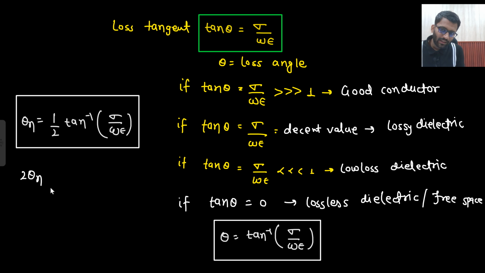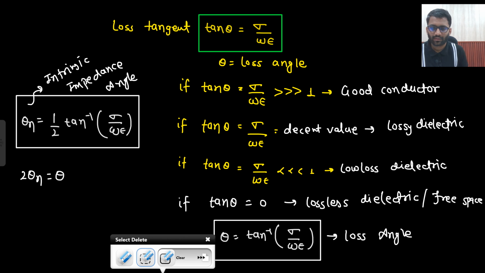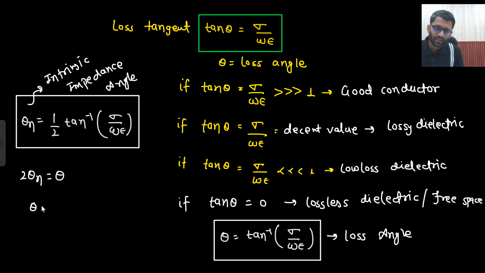If you take this 2 here, 2 theta eta is equal to theta. This was your loss angle, and this was your intrinsic impedance angle. So theta is equal to 2 theta eta.